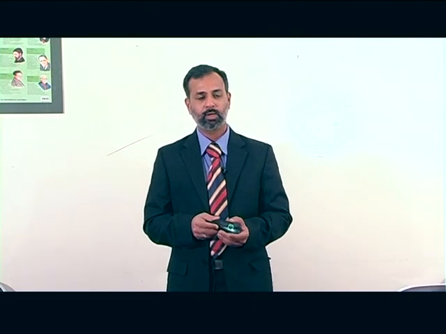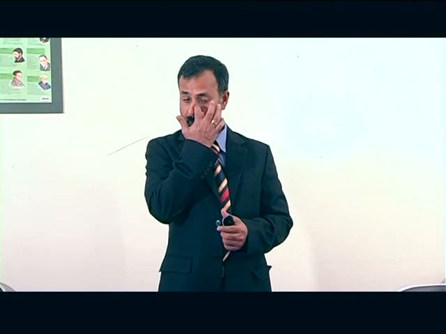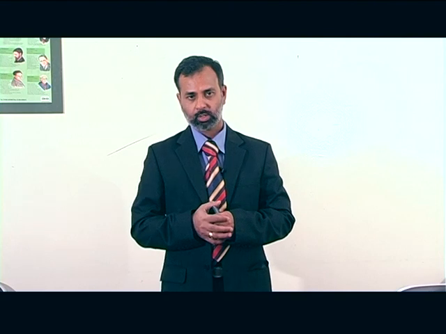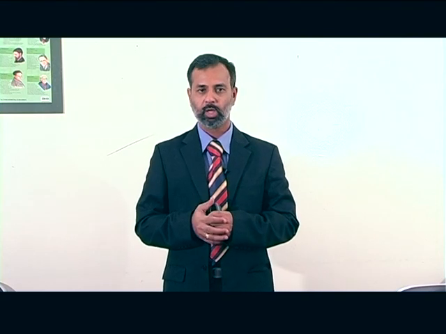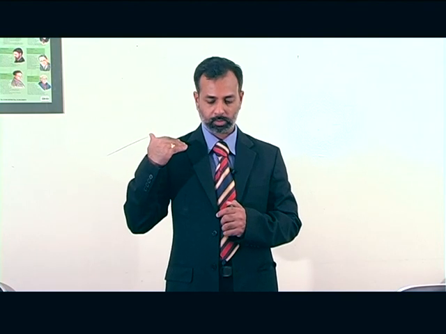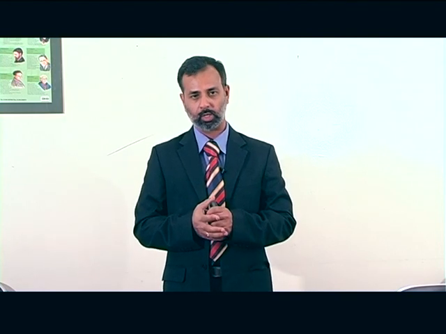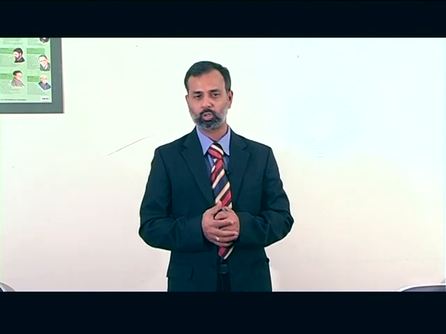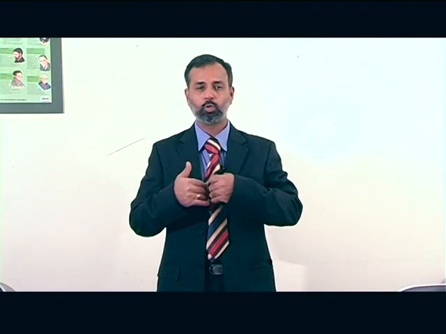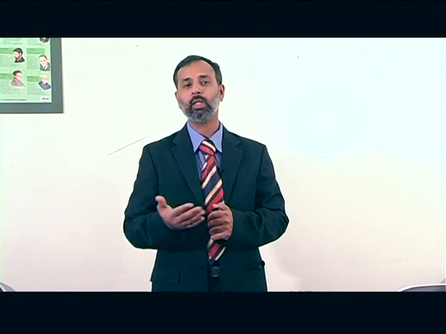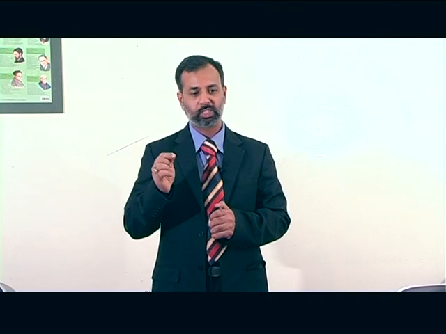The next one is death or incapacity of a person. For example, suppose we are depending on the skill and expertise of a person. The death or personal incapacity of that person automatically ends the existing contract. That means we can say that due to supervening impossibility, the contract ceases to exist due to death or personal incapacity, whenever we are depending on the skill and expertise of a specific person.